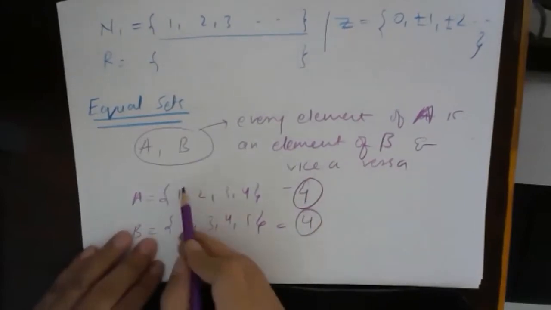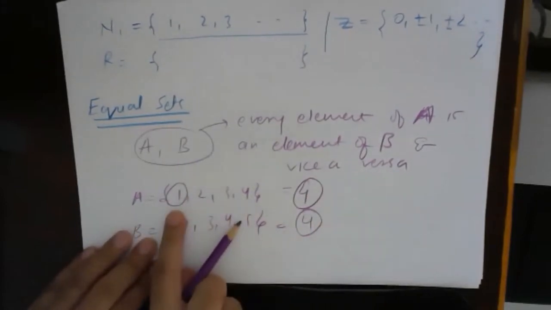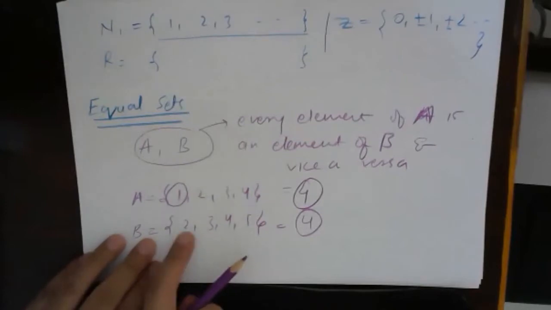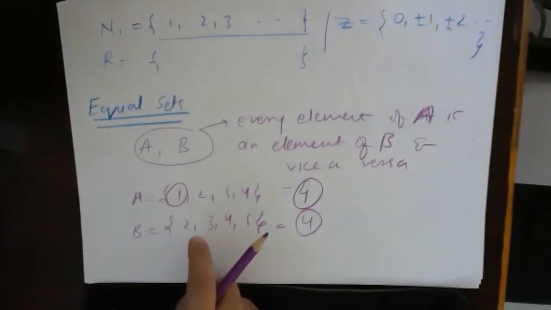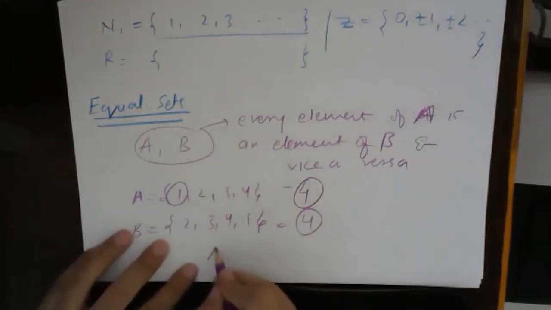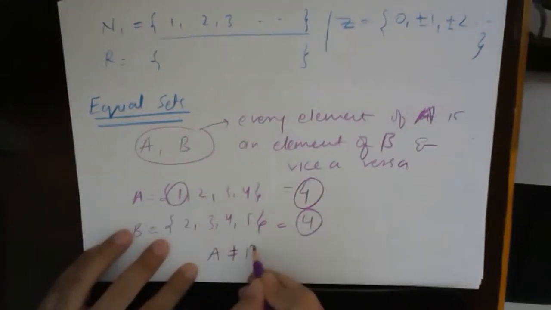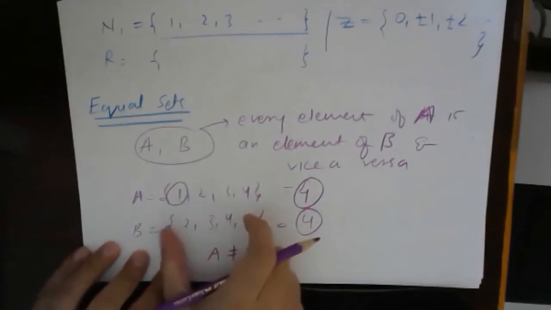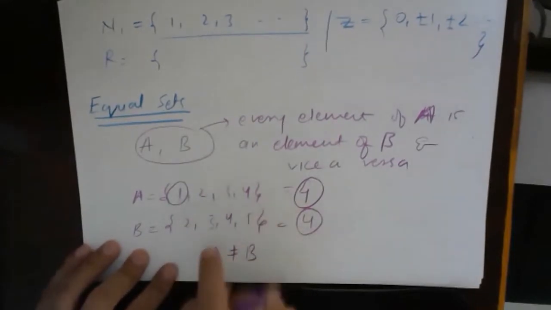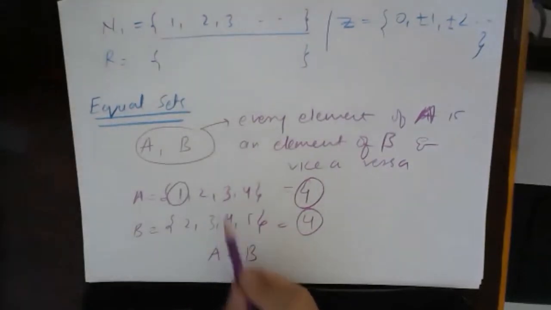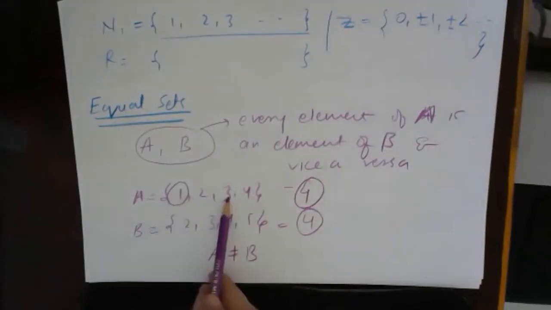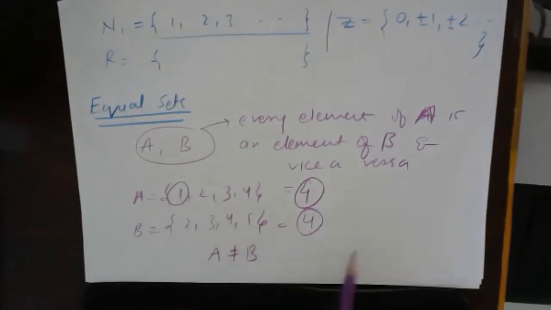But in this case, set A has one element extra, one element which is not contained in set B. That means the sets are not equal. We represent this as A not equal to B if the number of elements as well as the elements themselves are not equal. For these sets to be equal, this set should have 5 in it and this set should have 1 in it. Only then can we say the two sets are equal.